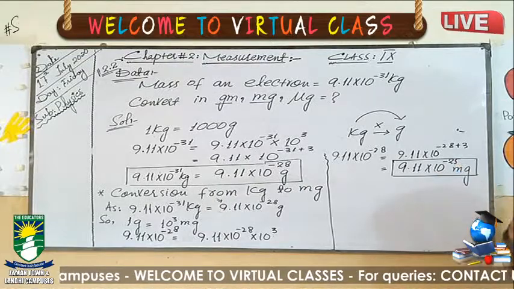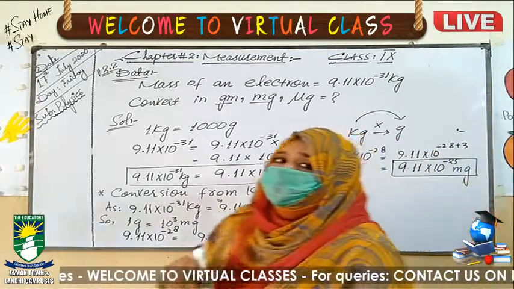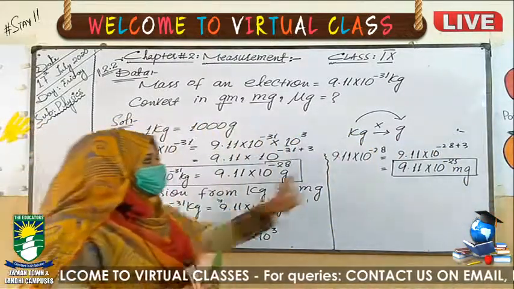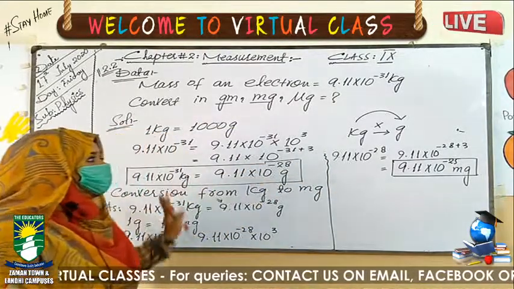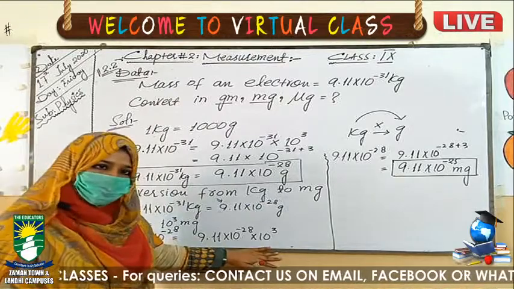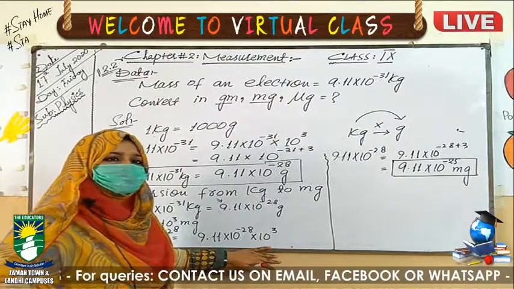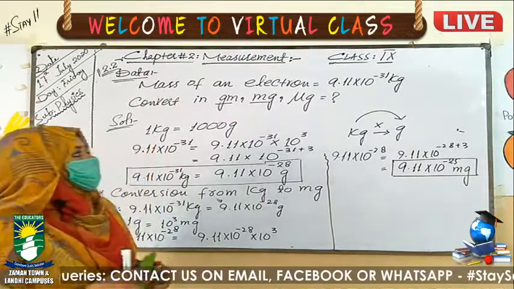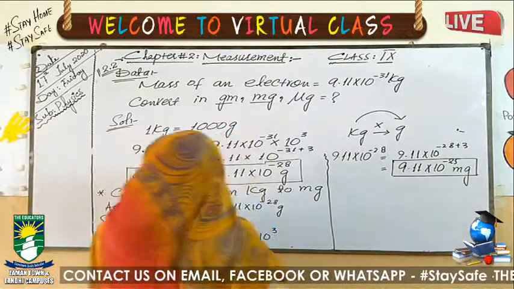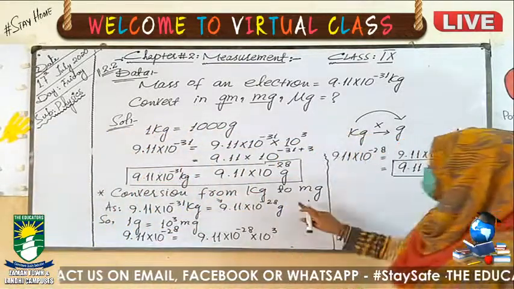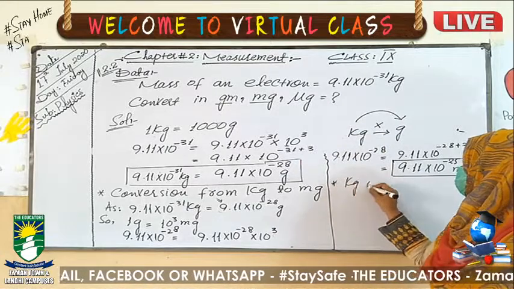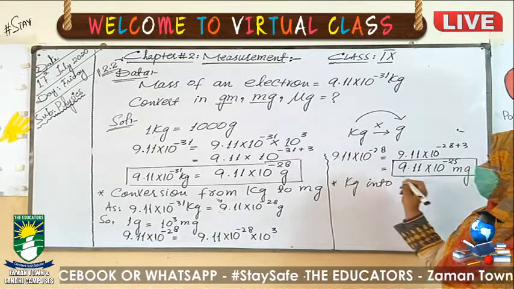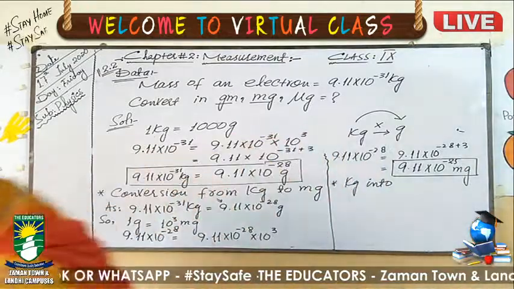I am repeating, I did not directly convert kilogram into the milligram. First we converted into the gram. Then this gram value is converted into the milligram according to our given multiples and submultiples. After that, the last one is the conversion of kilogram into the milligram.